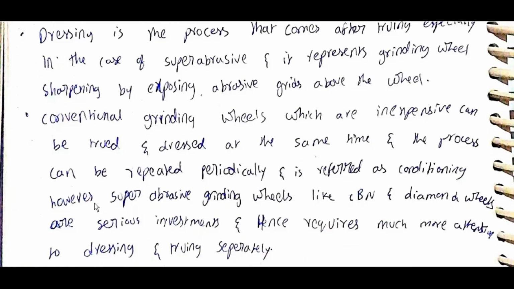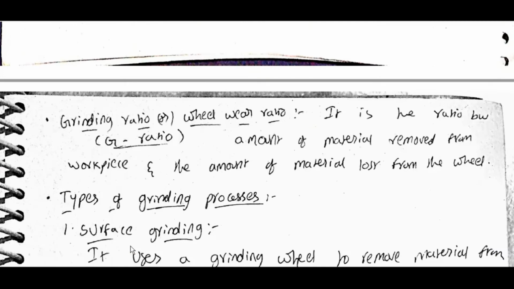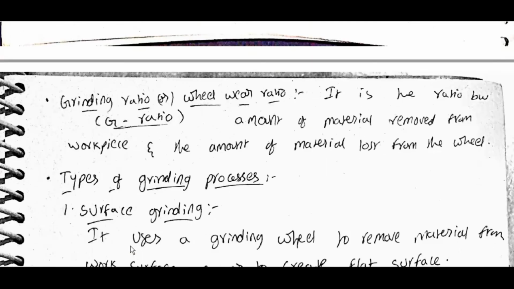Conventional grinding wheels, which are inexpensive, can be trued and dressed at the same time, and the process can be repeated periodically, which is referred to as conditioning. However, super abrasive grinding wheels like CBN and diamond wheels are serious investments and require much more attention to dressing and truing separately. Grinding ratio or wheel ratio, G ratio, is the ratio between the amount of material removed from the workpiece and the amount of material lost from the wheel.